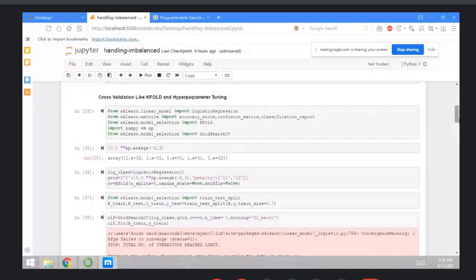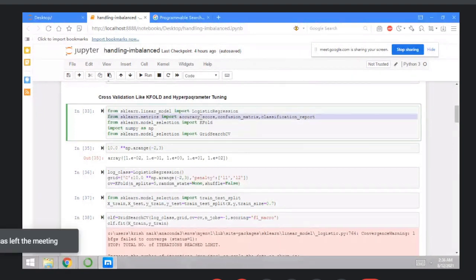First, before applying any methods, you can use your own models, that is logistic regression or random forest or the ensemble techniques, to balance the data, or cross-validation. Okay, use the different hyperparameter tuning parameters, right? So first, cross-validation like k-fold and hyperparameter tuning. So first, import logistic regression, then import the different libraries here, that is accuracy score, confusion matrix, and classification report, so you get the proper results.